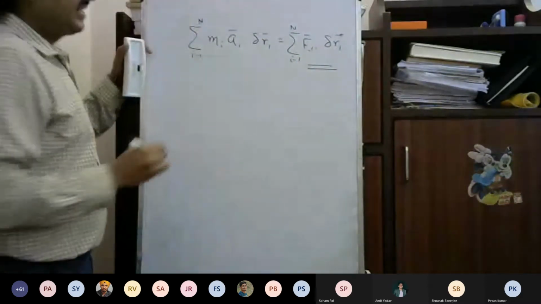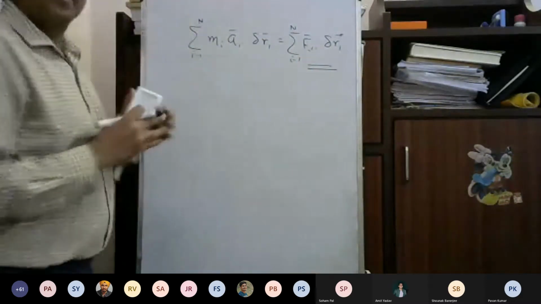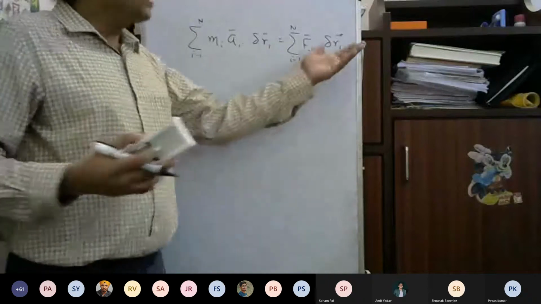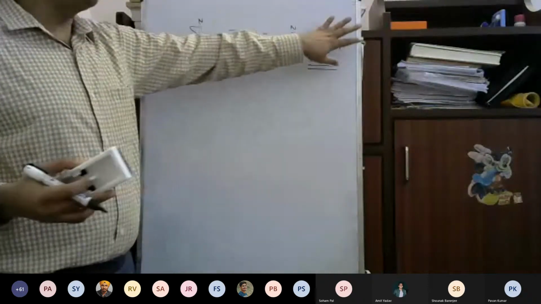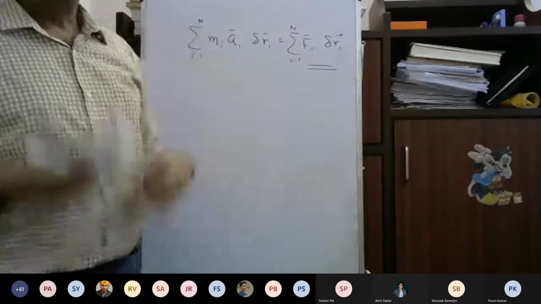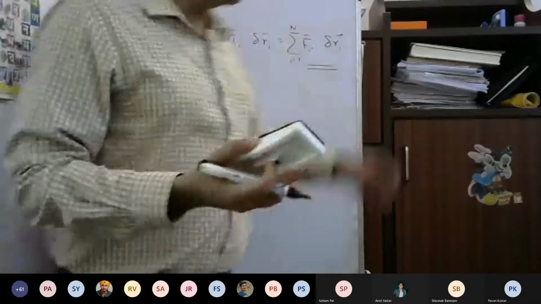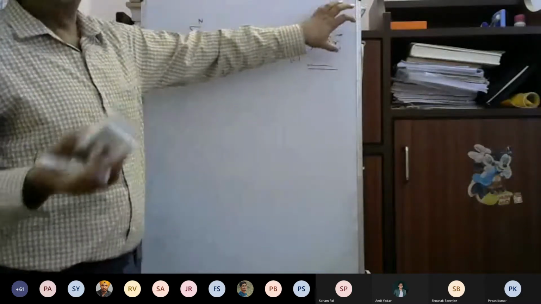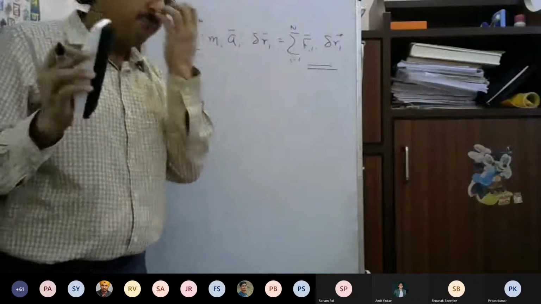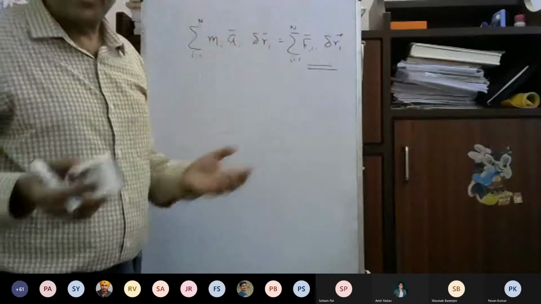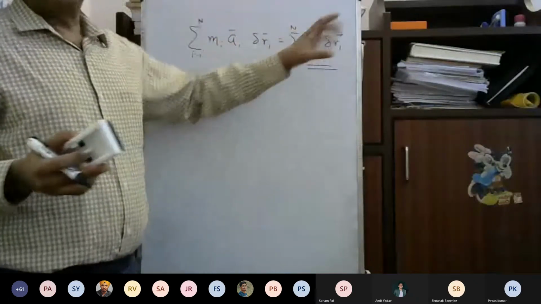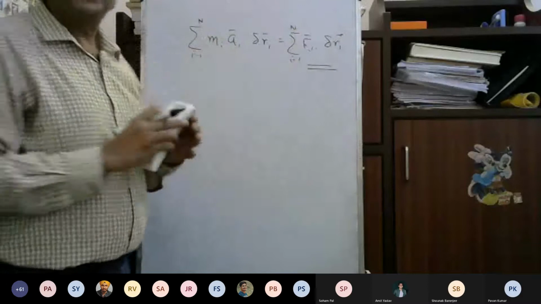Okay. Right hand side, what we'll do now, we'll consider that delta Ri was the virtual displacement of the ith point. But we could express the displacement of any point with the help of generalized coordinates. It need not be expressed only in terms of the real coordinate, but the generalized coordinate.